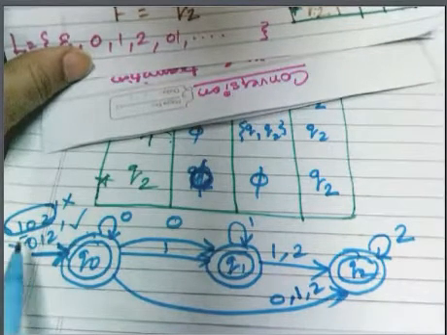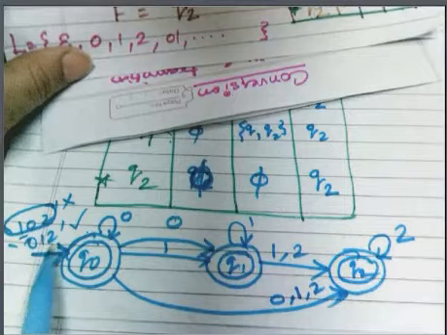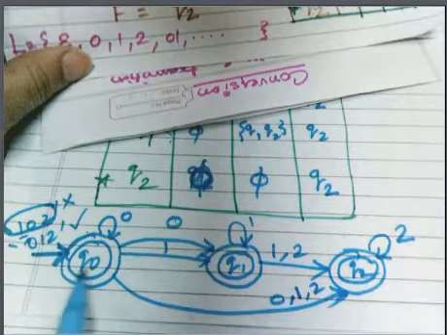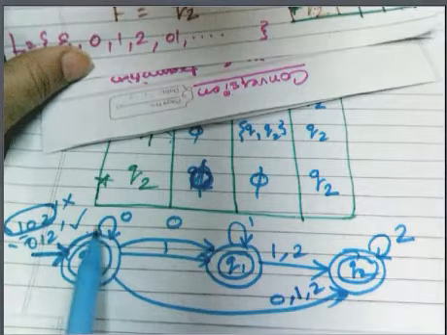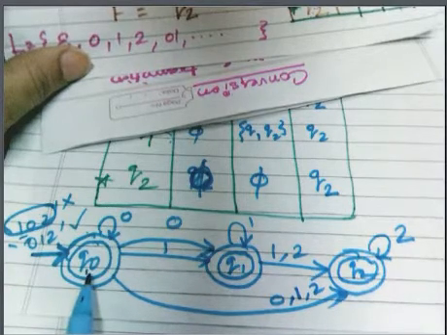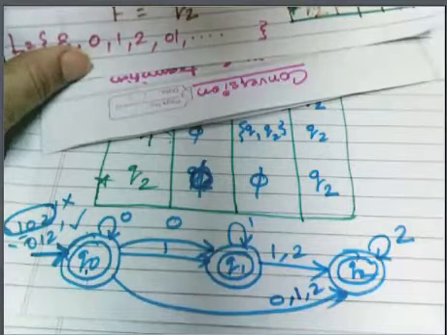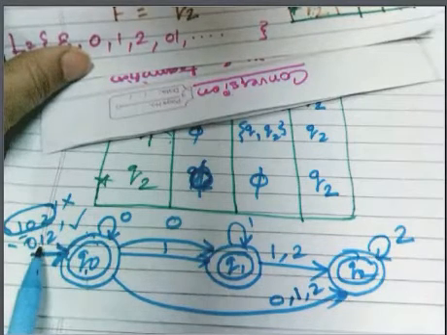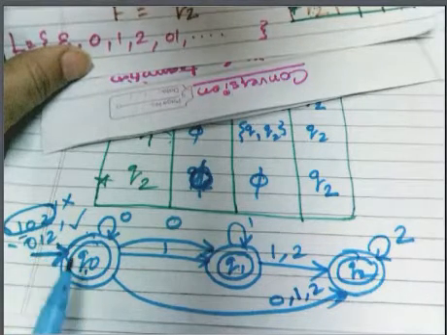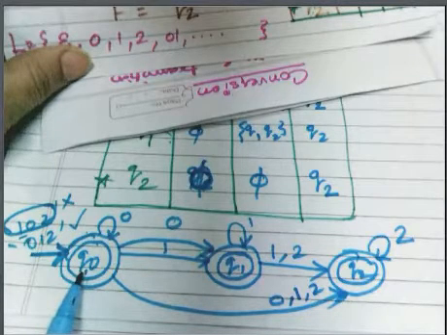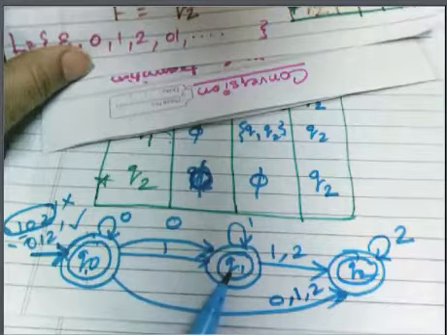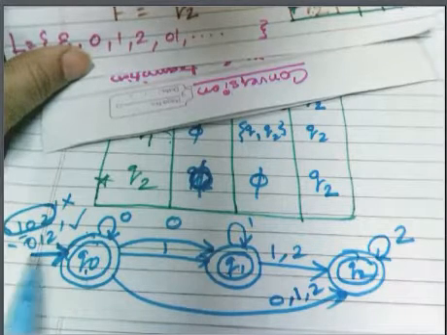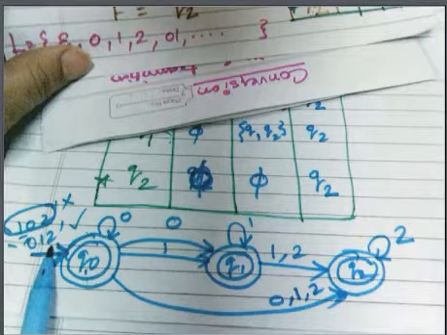Now the next string is 012. For 012, on Q0 you are reading the very first 0, so you will remain in Q0. Next, 1 is given as input to Q0 state, so Q0 on 1 moves to Q1. Now you are reading 2.